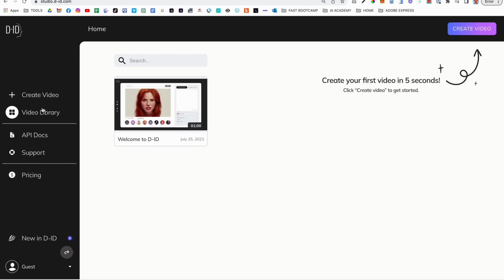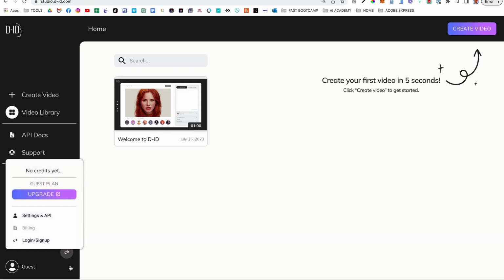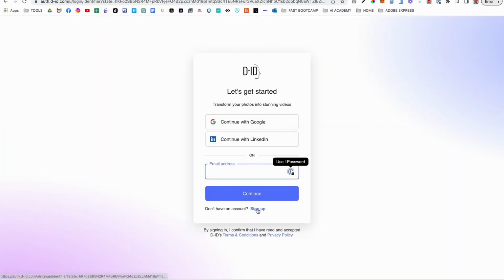Now, the first thing we're going to do is log in. It's a 6-minute video, and a free trial is going to give us 5 minutes. So we're going to click down here on the bottom left. We're going to log in and sign up. We're going to go over here to sign up. And then we're going to enter an email address.